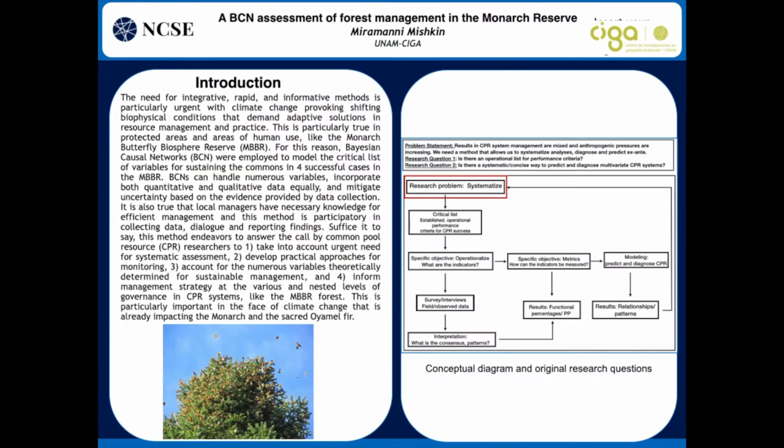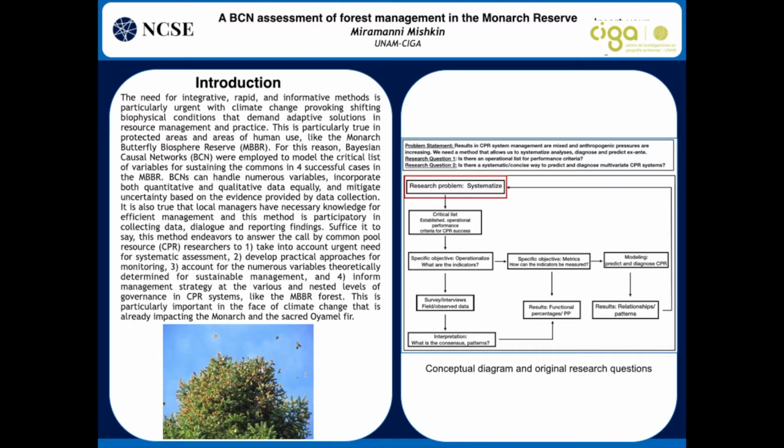The Monarch Butterfly Biosphere Reserve is a particularly interesting case of human ecological systems since they have been cohabitating for centuries. With climate change causing both sudden and incremental shifts, tools for diagnosing and assessment are imperative.